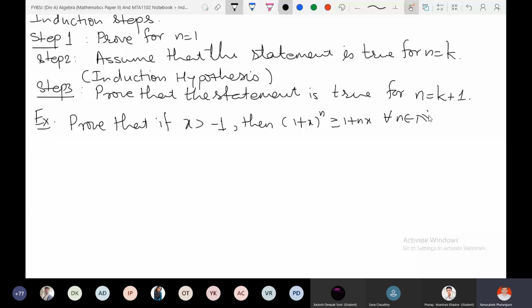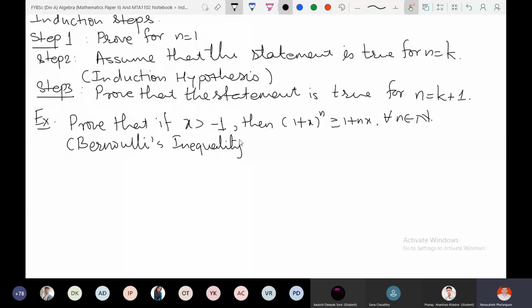Now you choose any x, and once it is greater than -1, then 1 plus x raised to n is greater than or equal to 1 plus nx for all natural numbers. This is our statement. This inequality is called Bernoulli's inequality.